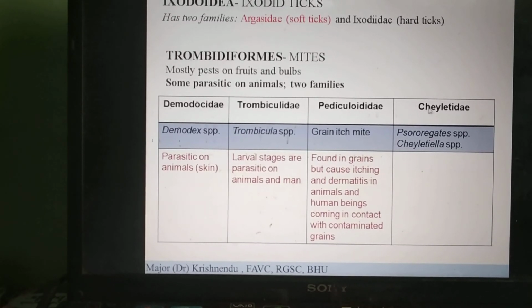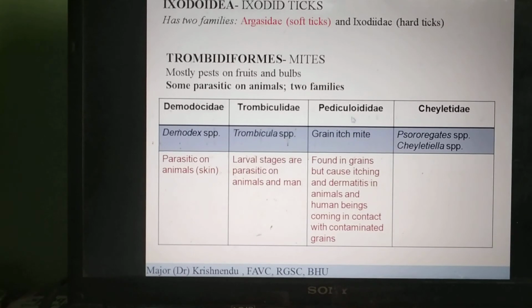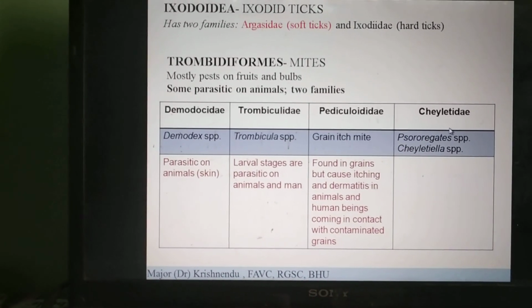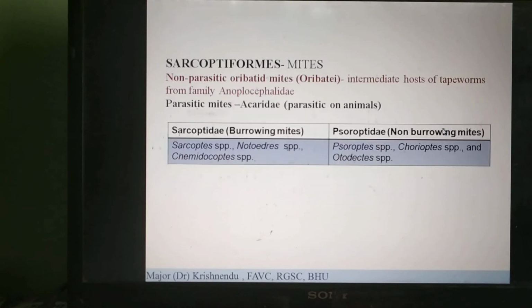You can remember the names, but these are not of much importance. We will not be discussing the Pediculidae and Cheletidae for our syllabus. Okay, the next is Sarcoptes.